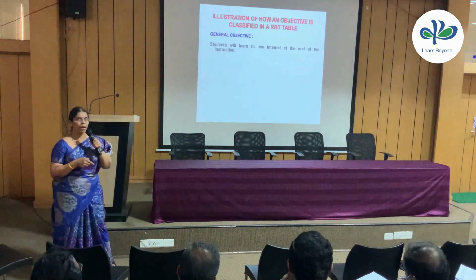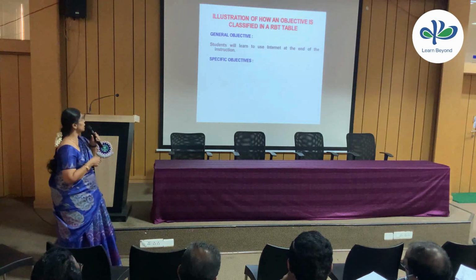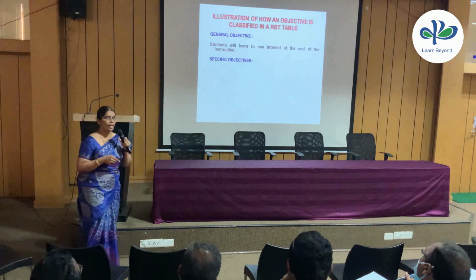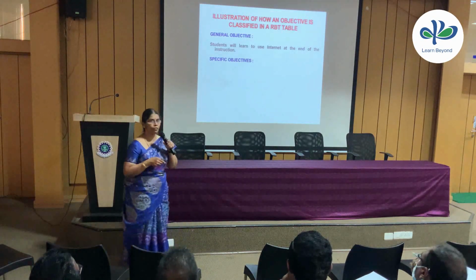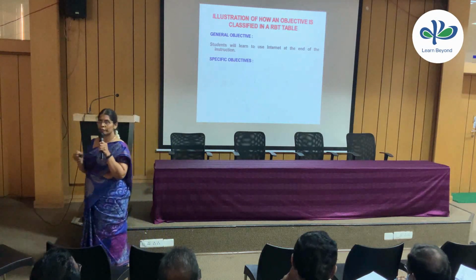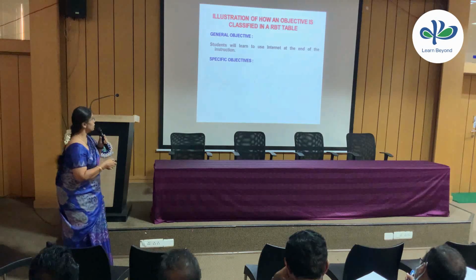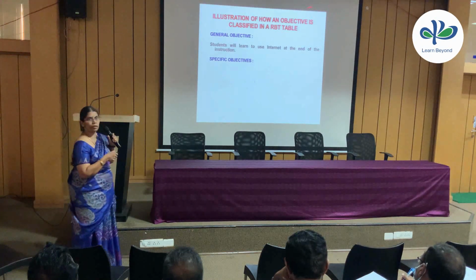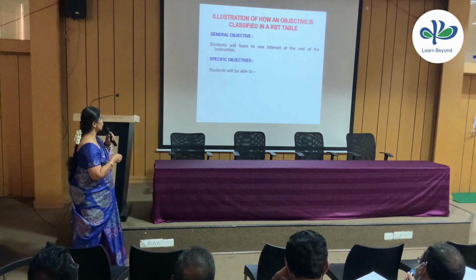I'll give you an example of how to do 2D mapping here. Illustration of how an objective is classified in an RDT table. In today's class, the student will learn to use the internet at the end of the instruction. For 50 minutes, this is the general objective I'm going to cover in the duration of a period. And what are all the specific objectives I'm going to cover?